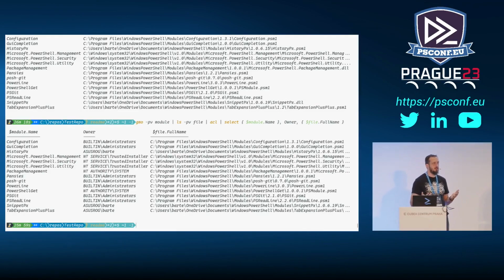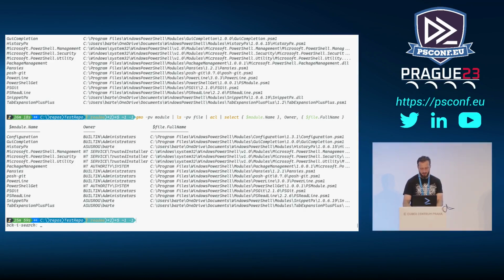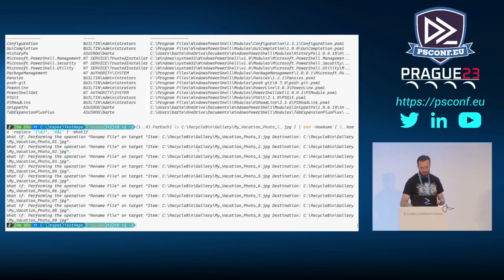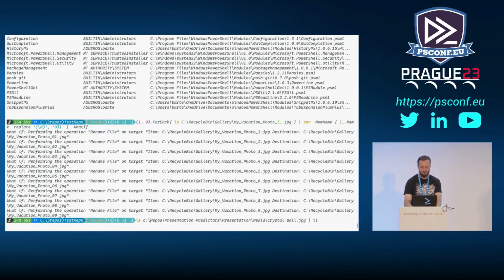Next to that, PowerShell has the pipeline itself, and PowerShell has even more features when it comes to operating on the things that came from the previous one. So if I do something like this, let me run it first and then explain what's going on. So first of all, I have this nice folder with my gallery from vacation, let's say, right?